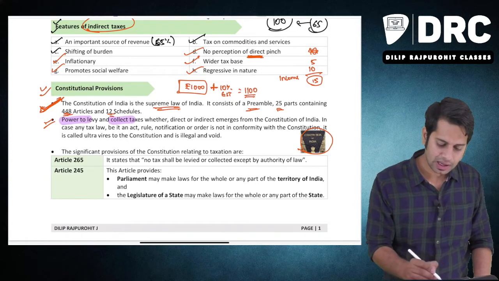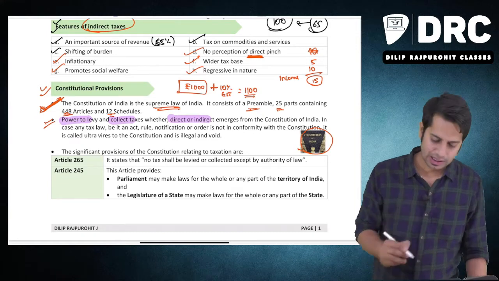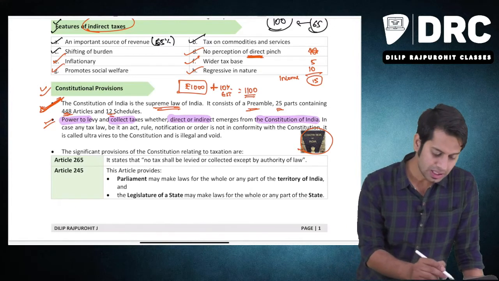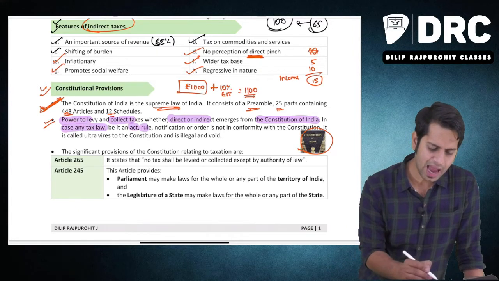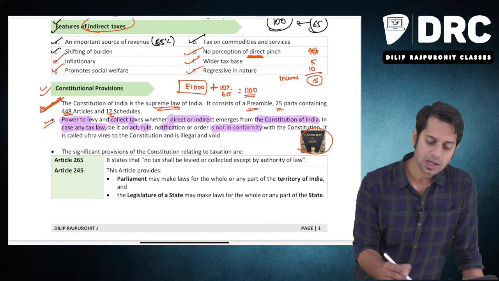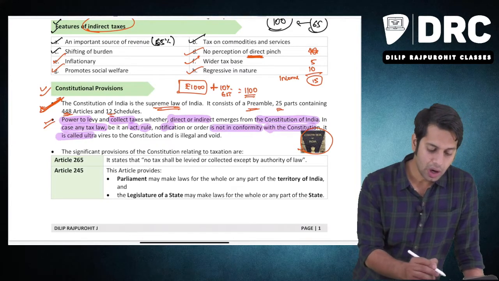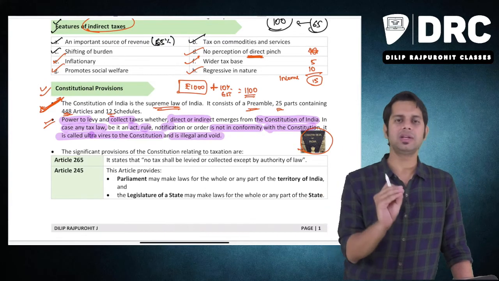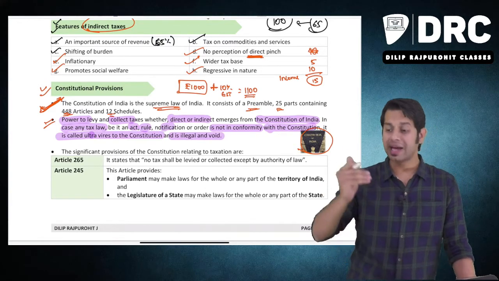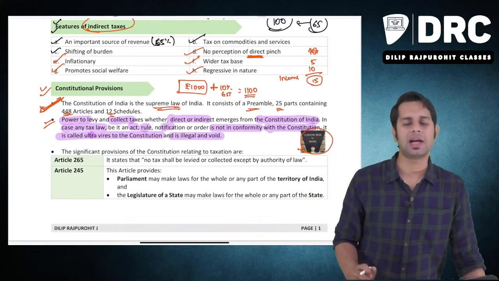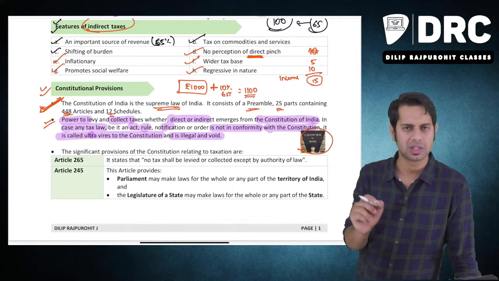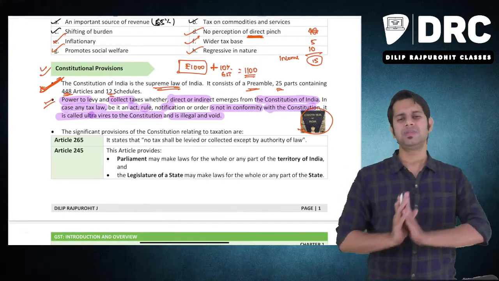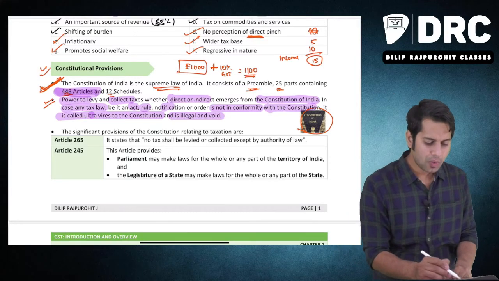So the power to levy and collect taxes, whether direct taxes or indirect taxes, emerges from the Constitution of India. The power is given by the Constitution of India. So in case any tax law, whether it is an act, rule, notification, etc., is not in conformity with the Constitution, it is called ultra vires the Constitution and it is illegal or void. If there is any tax law which is against the Constitution, then that tax law is illegal. We cannot make such a tax law. It will be void.